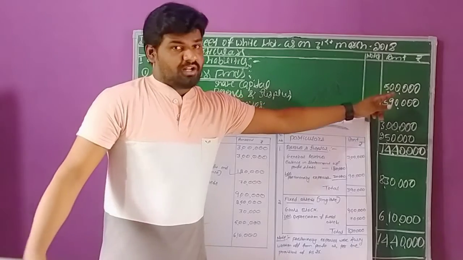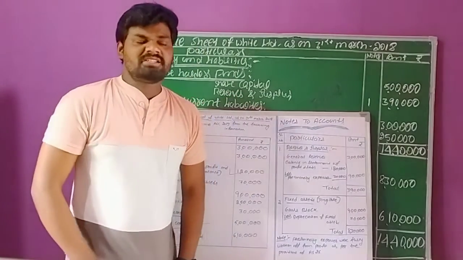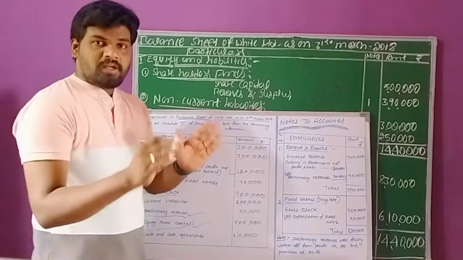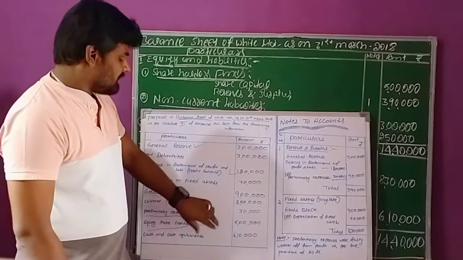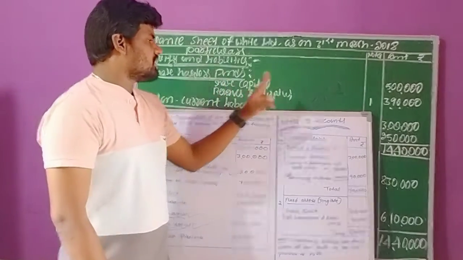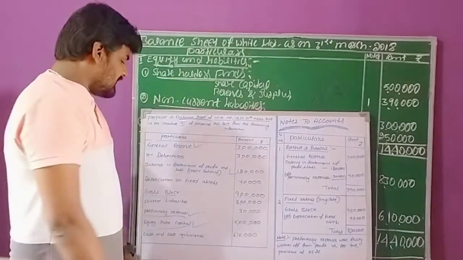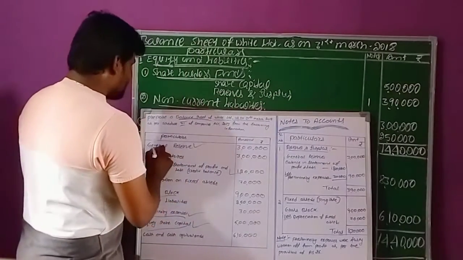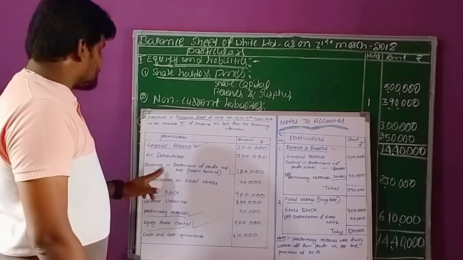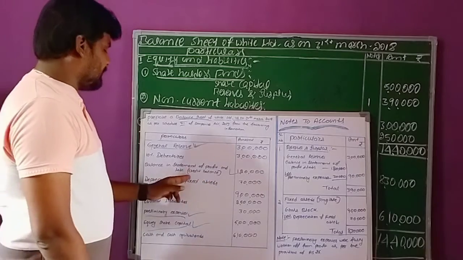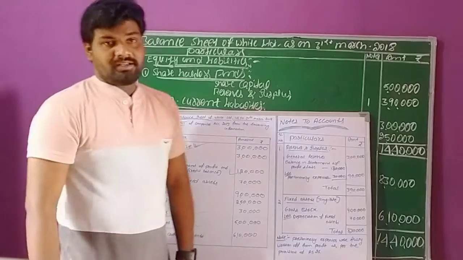Suppose there is one more transaction, whether it may be equity as well as preference, both the capitals are given. In that situation we need to apply working notes. But here they have given only one transaction, right? That's why we directly recorded it as share capital 5 lakhs rupees. This is the first transaction. The second transaction they gave is general reserve. General reserve they gave as well as balance in statement of profit and loss account. I mean credit balance means profit. There are two transactions related to these general reserves and surplus.